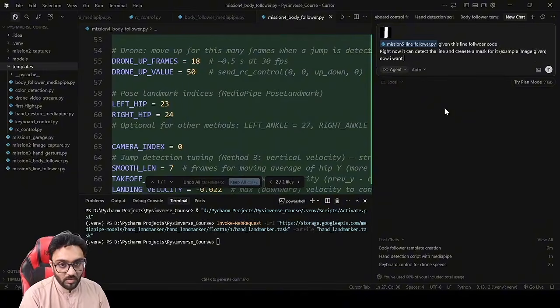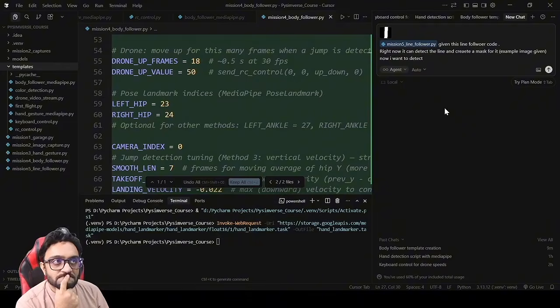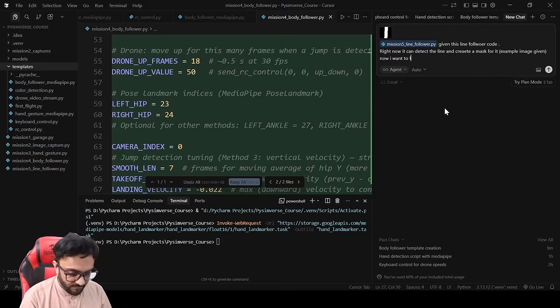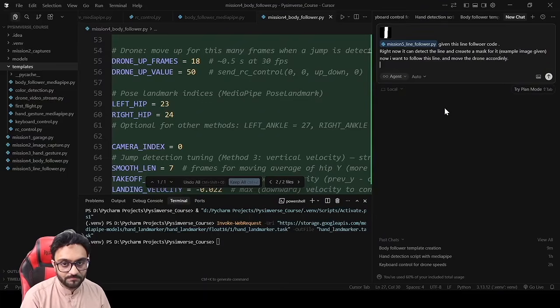Now I want to detect... in fact, you know what, okay, let's just ask it. Now I want to follow this line and move the drone accordingly.